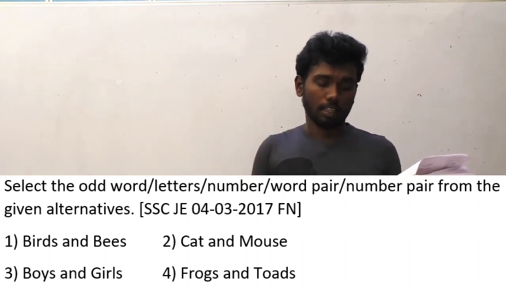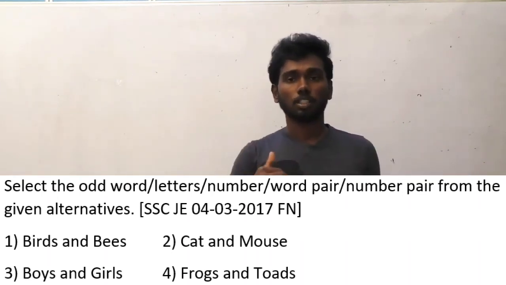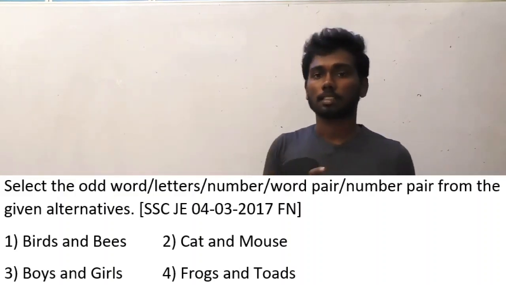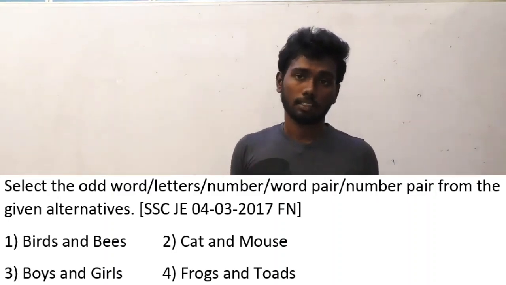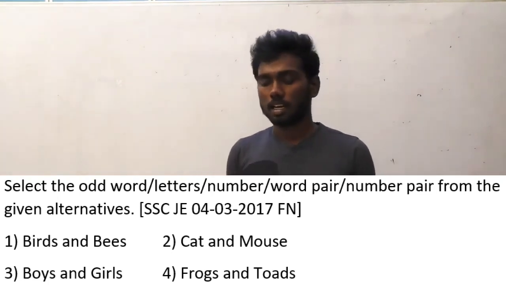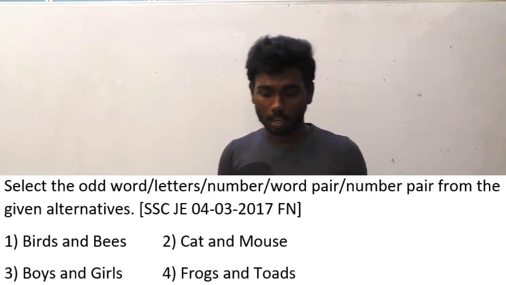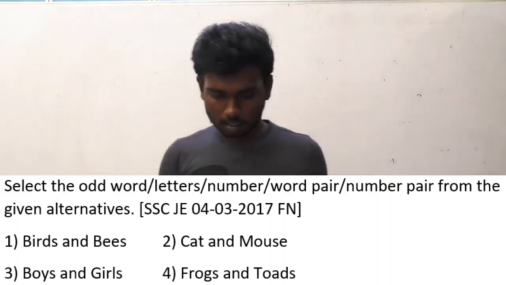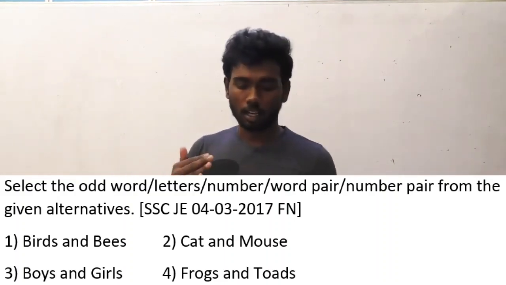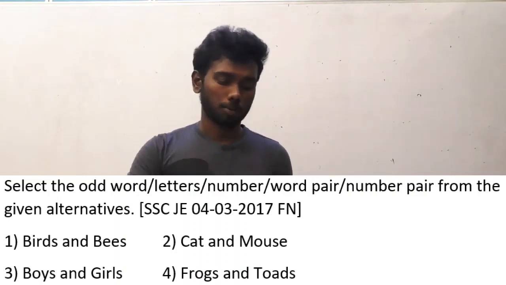And there are a few logics for this question. If you solve with any of the logics, you are going to get the same answer. Sometimes they provide only one logic, but in this question, three logics are there. I will say the logics. The answer option here is boys and girls. Why is boys and girls the answer? Because boys and girls is the only human option among the above options. The other options are animals and insects. There is no human option, and that may be the reason.